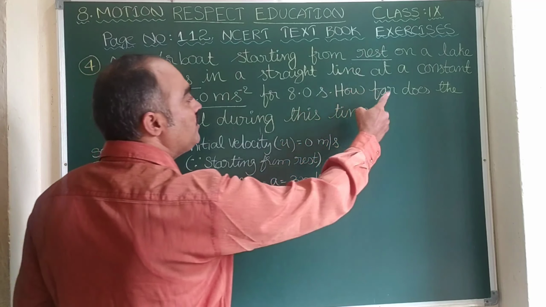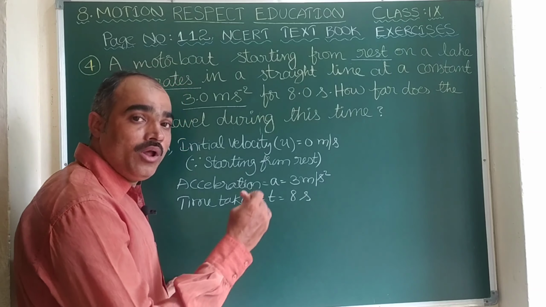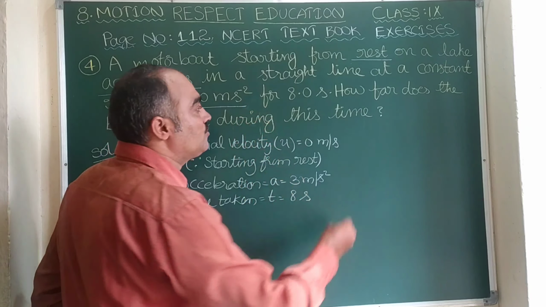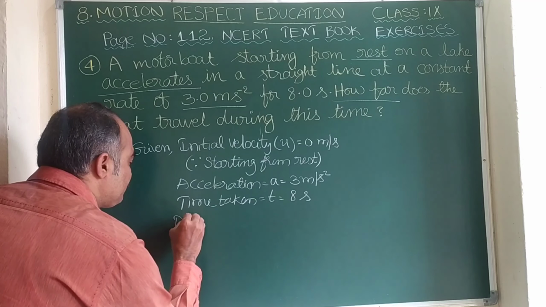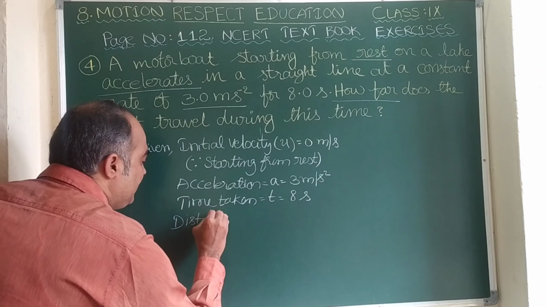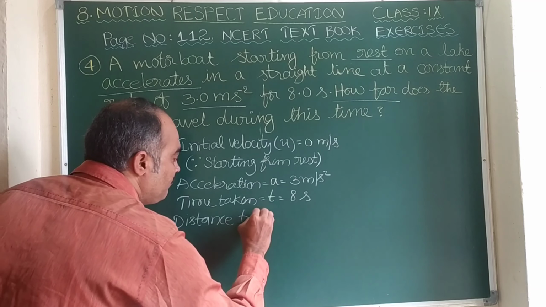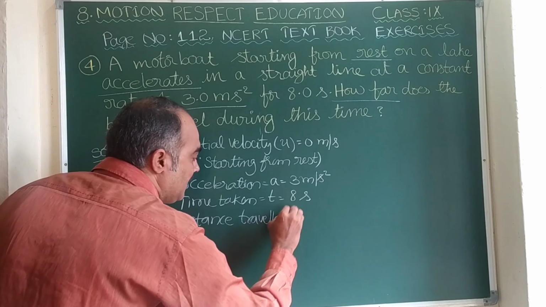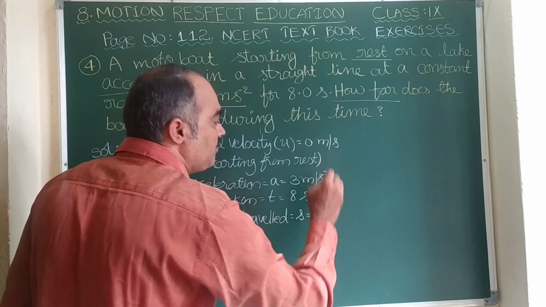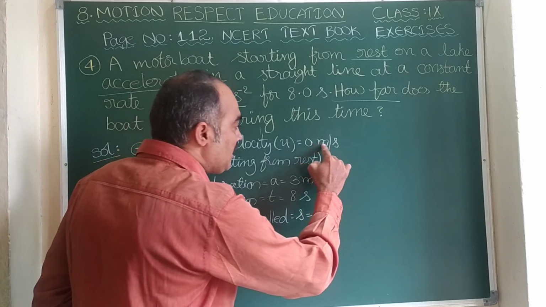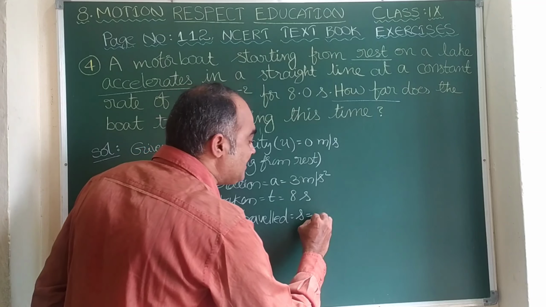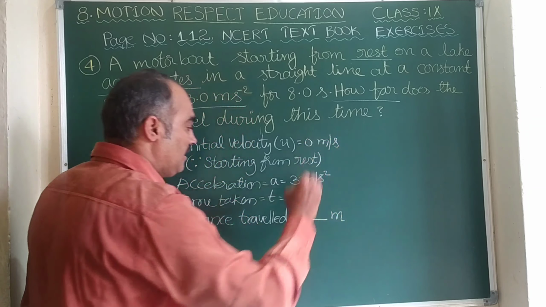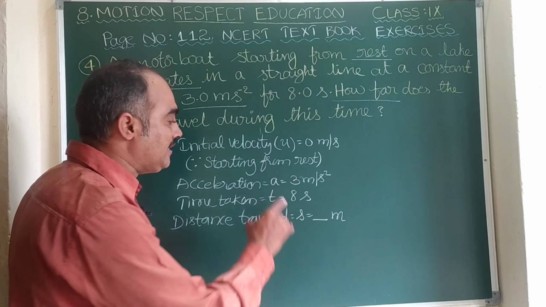Now the question, how far? How far means we need to find the distance. How long means we should find the time. So here how far indicates distance travelled, denoted by s, which is to be found. Since velocity is in meter per second and acceleration in meter per second square, time is in seconds, distance will be in meters.